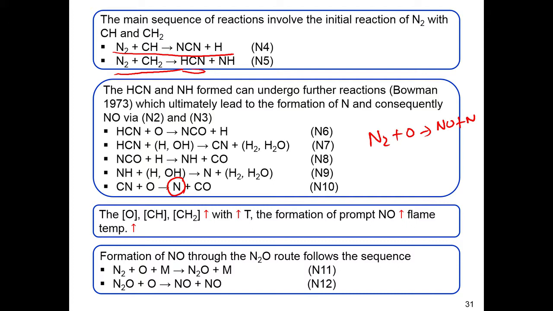Now, the N2O route that we discussed is a third body reaction, a three body reaction, where N2 plus an oxygen atom can react when a third body also comes in, and N2O is formed. This N2O then can react with an O atom to form two molecules of NO. So, this is the other mechanism by which NO is formed.